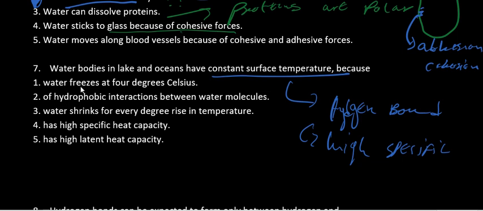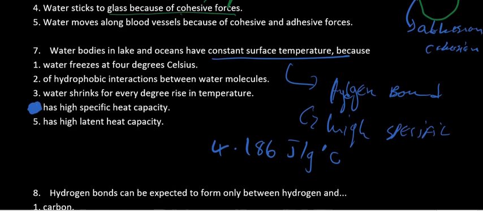Because of the hydrogen bonds, water has a high specific heat capacity, which is about 4.186 joules per gram per degree Celsius. Specific heat capacity is the amount of energy needed to increase the temperature of a substance by one degree.